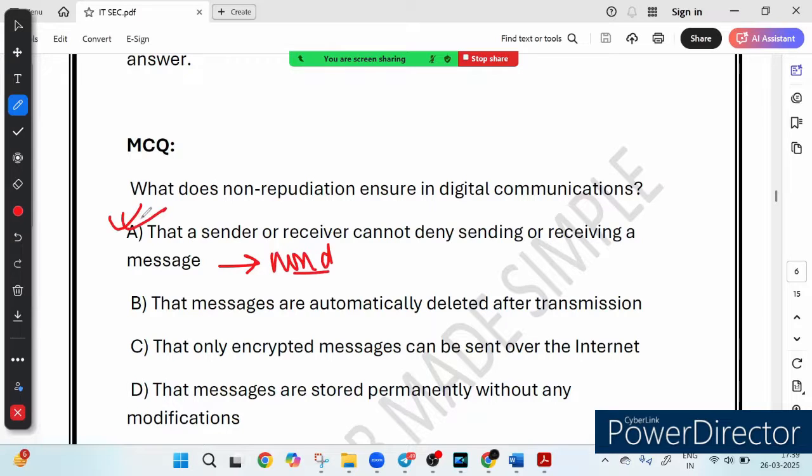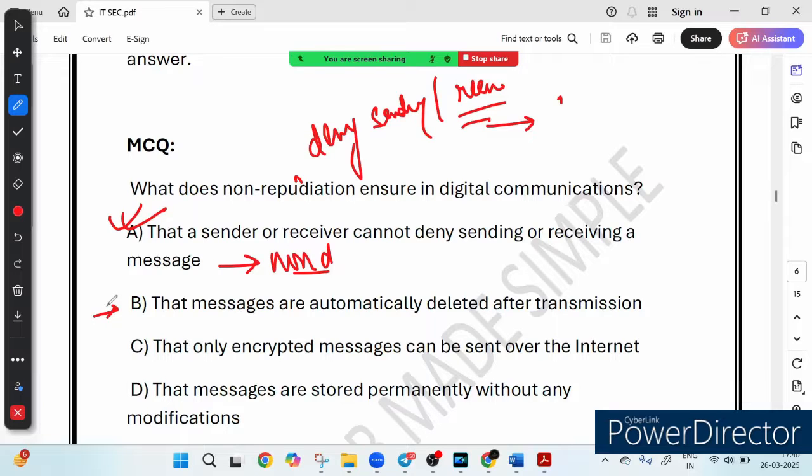Why? Because non-repudiation ensures in digital security that a person cannot deny sending or receiving a message, because there is strong proof that they did. This is often achieved through digital signature, encryption or secure logging. For example, imagine you send an email with a digital signature. Later you cannot say I never sent this email, because the digital signature proves that you sent it, right? That is called non-repudiation.